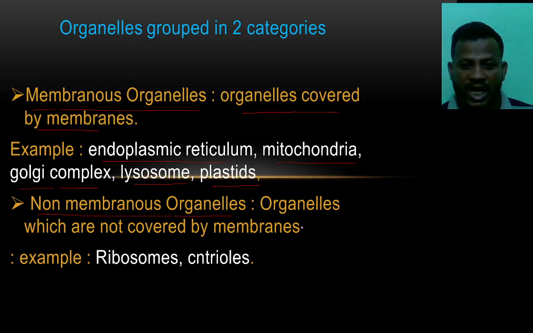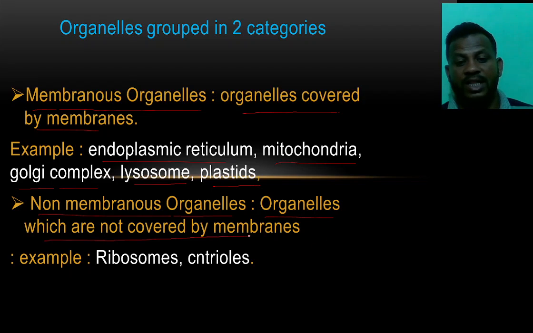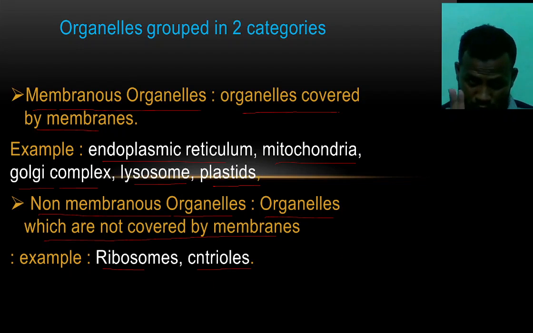And some organelles don't have membranes, which are not covered by membranes, and those are known as non-membranous: the ribosomes and the centrioles. There are two types of organelles present, the membranous and the non-membranous.